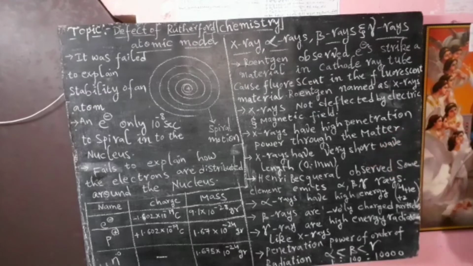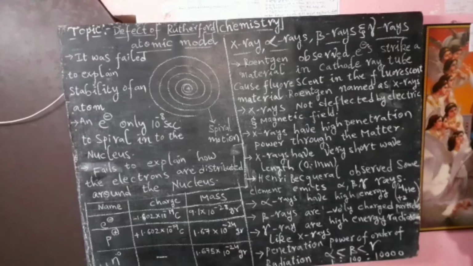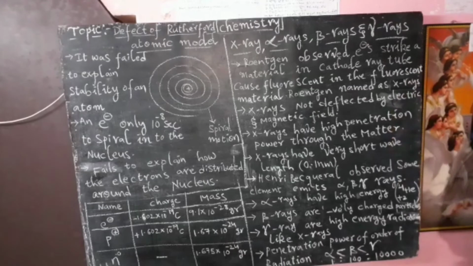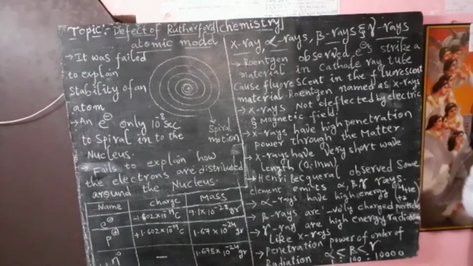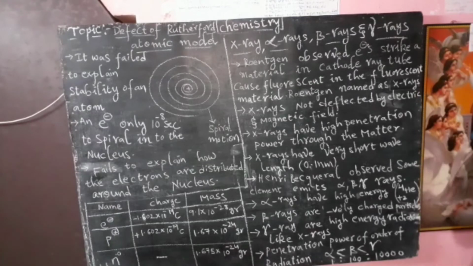Next, Henry Becquerel and Marie Curie observed that certain elements emit radiation. So what is that radiation? That is X-ray, gamma ray, cosmic ray, like that.